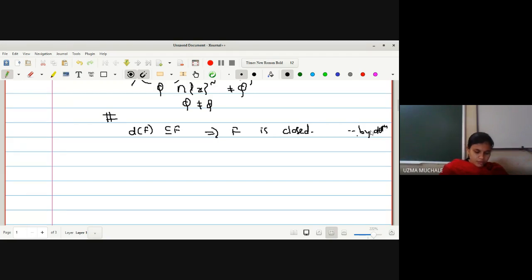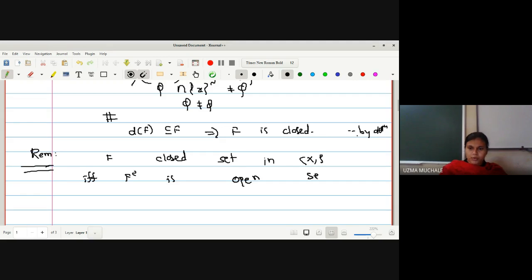So what I can write as a remark from the last two properties is: F is a closed set in X if and only if F complement is an open set. Correct? Because we have proved this in two parts.